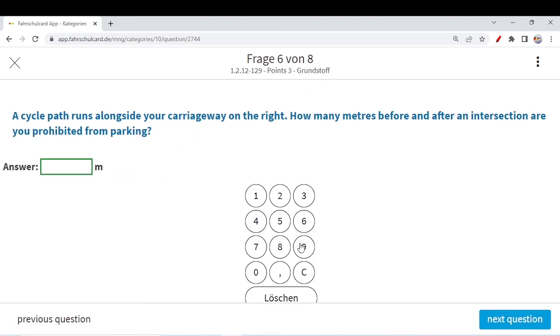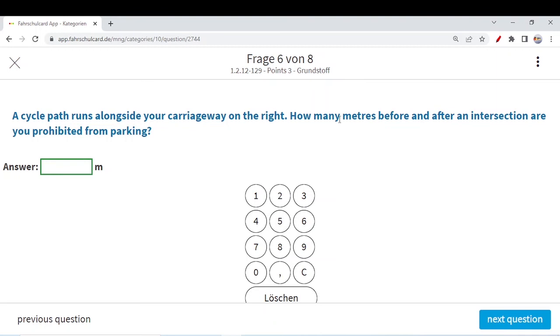Next question, a cycle path runs alongside your carriageway on the right, like on the roadway. On the right hand side there is a carriageway for the cyclist path. How many meters before and after an intersection are you prohibited from parking? So this we have also made a different chart. We have also discussed it in detail in the last full-fledged videos. What is the distance you need to maintain before a zebra crossing, before a traffic sign, before a stop sign, before a bus halt, before the pedestrian sign? There are different things. So for the cyclist path